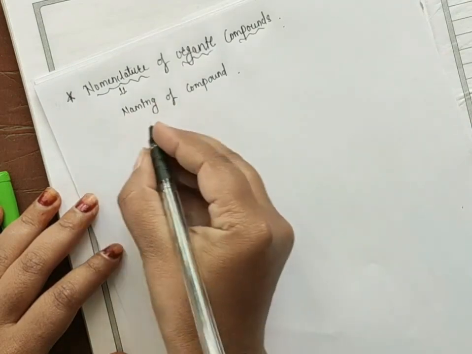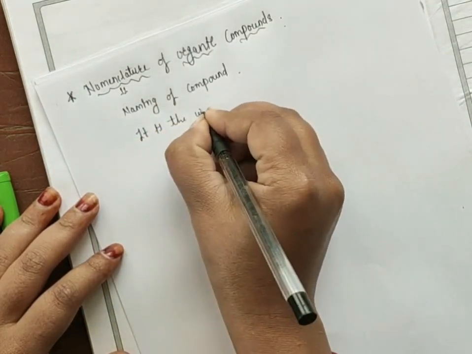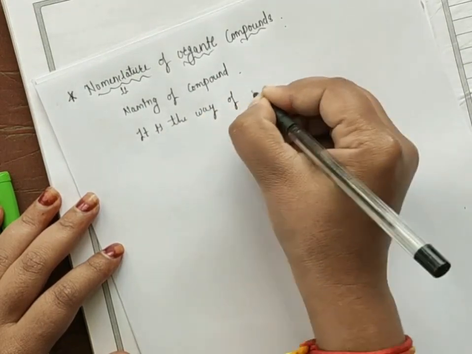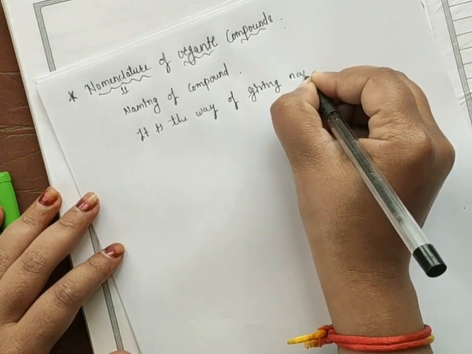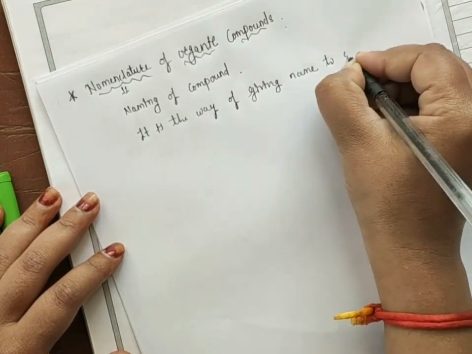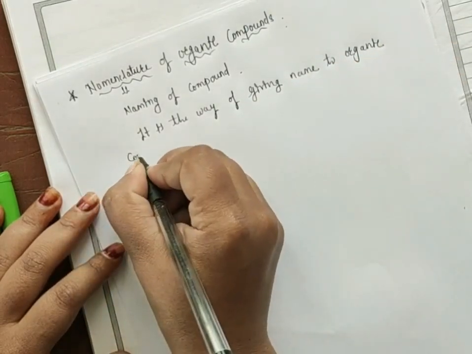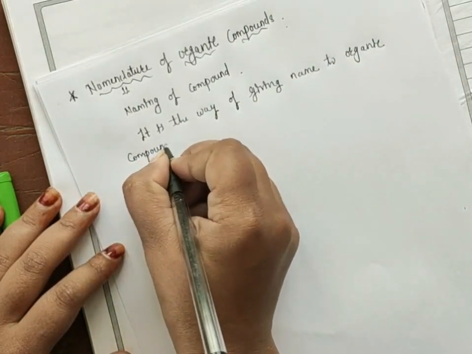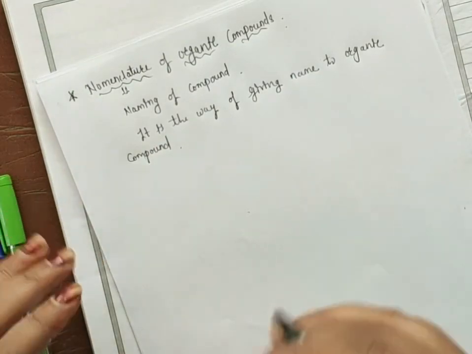It is a way of giving names to organic compounds.